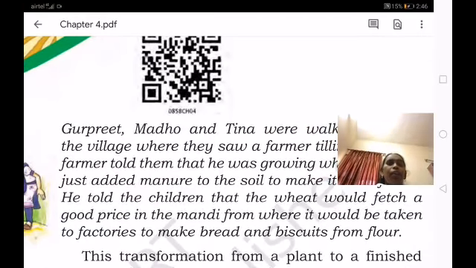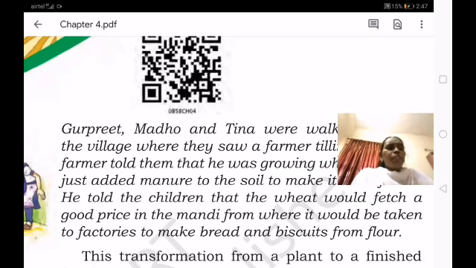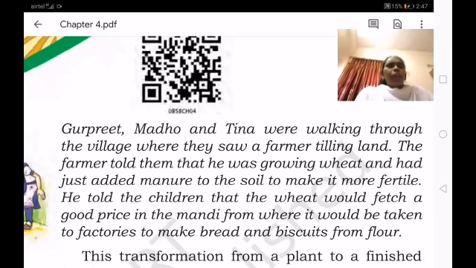Then the farmer told the children that the wheat would fetch a good price in the mandi, from where it would be taken to factories to make bread and biscuits from flour. The farmer was telling the children that if I sell the wheat in a market, I will get a good price.